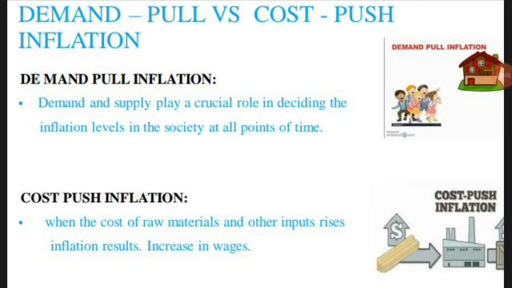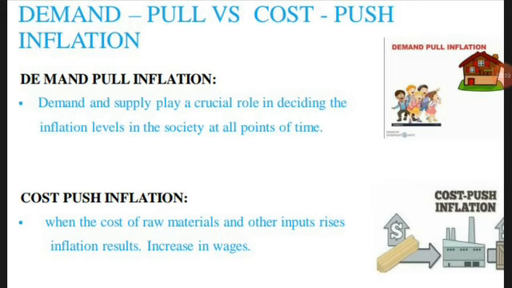For example, sugar: if you want to produce sugar, you need sugar cane. If the sugar cane rate keeps on increasing, automatically sugar will increase. Same thing, if the milk rate is increasing, the byproducts of milk, curd and cheese, everything keeps on increasing.